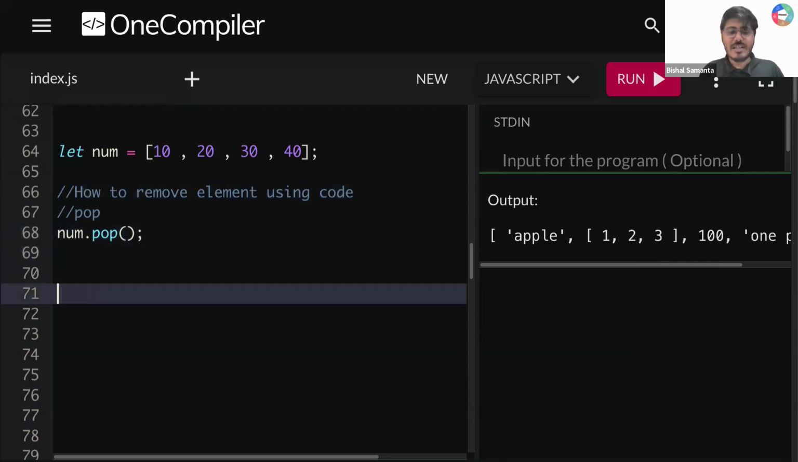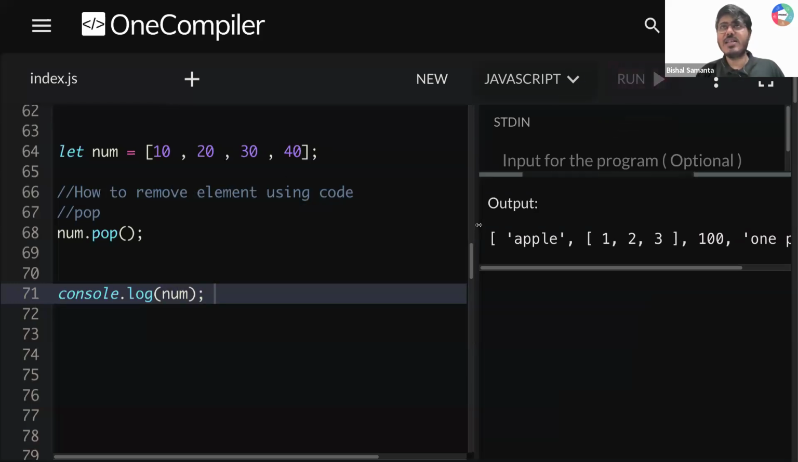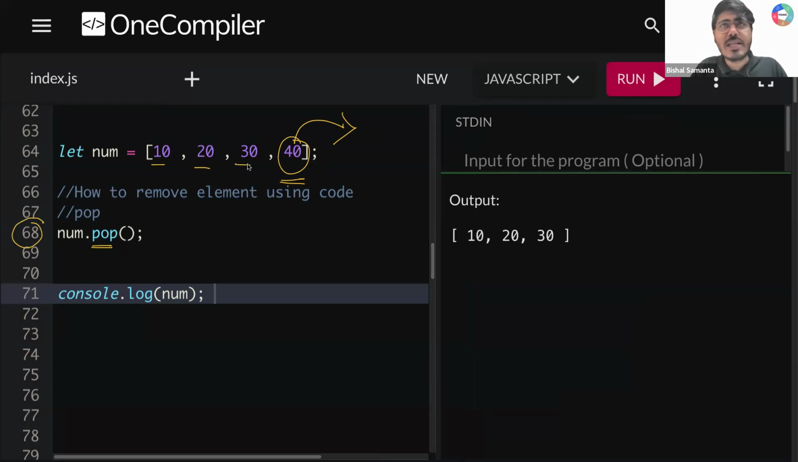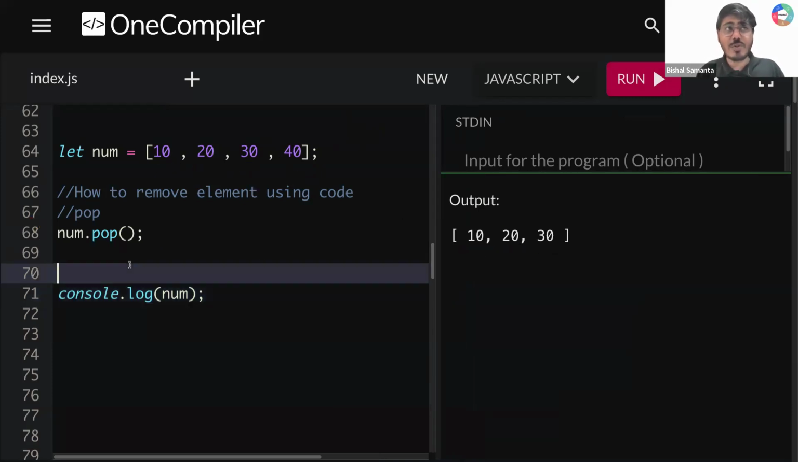So now let me run here console.log(num). Let's see what I'm getting. So if I run this, what am I getting, guys? See, in line number 68, I run num.pop. This will help me remove the last element from this array. So this 40 element is gone. Now what are the remaining elements? 10, 20, 30 are printed here. Does that work for all of you?